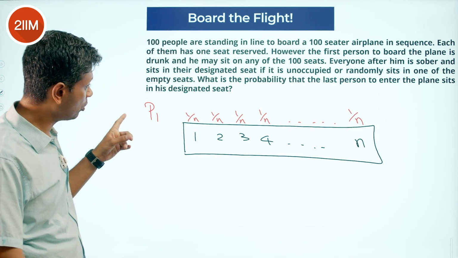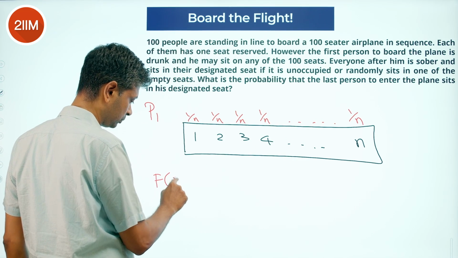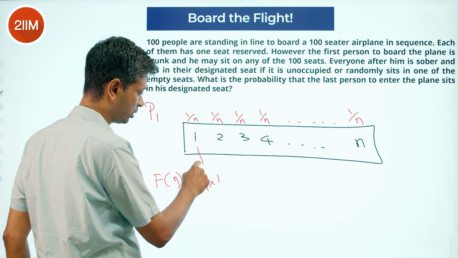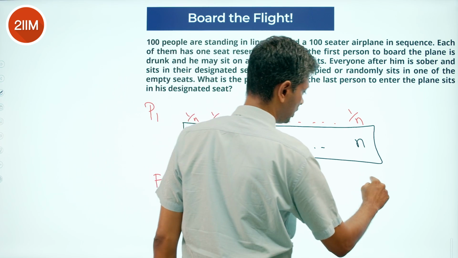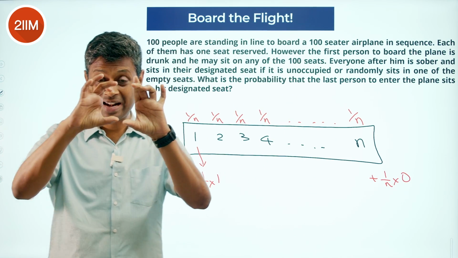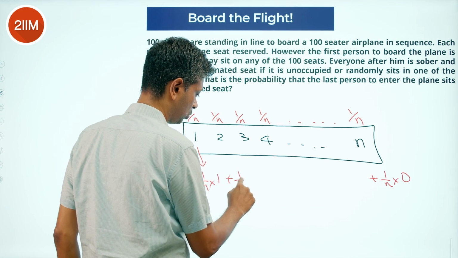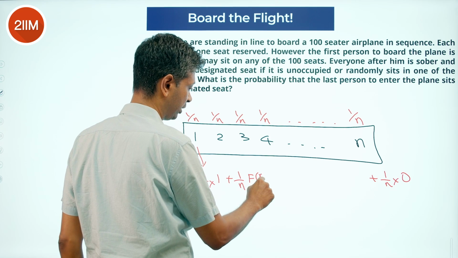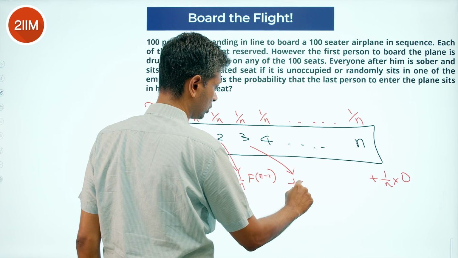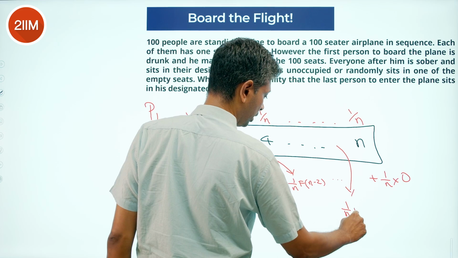Fine. Overall probability of the last person getting the last seat, that is f of n, equals 1 by n into 1, this situation. Last step, 1 by n into 0, this situation. There are n different starting steps, all equally likely. 1 by n, 1 by n, plus 1 by n f of n minus 1, 1 by n f of n minus 2, 1 by n f of 2.